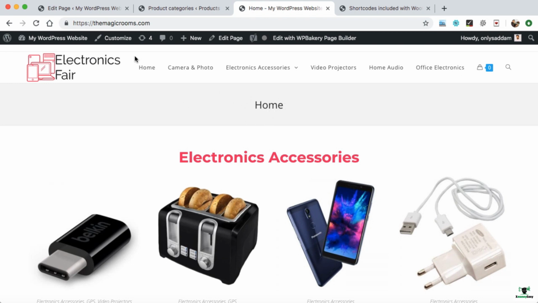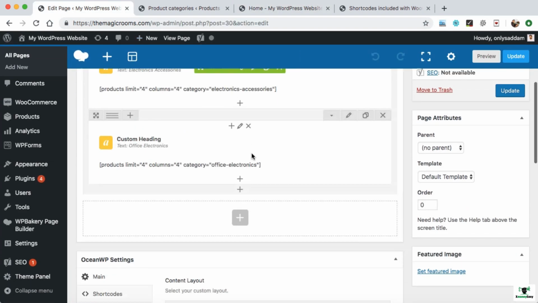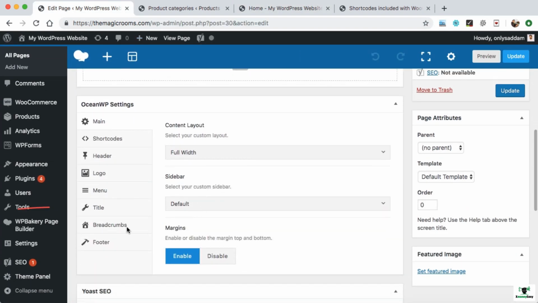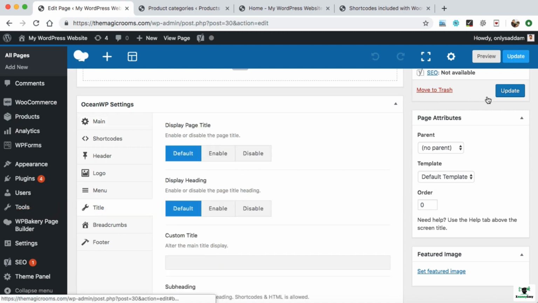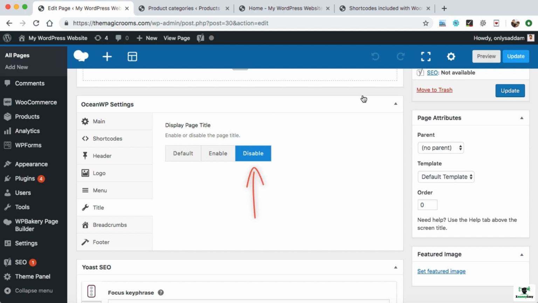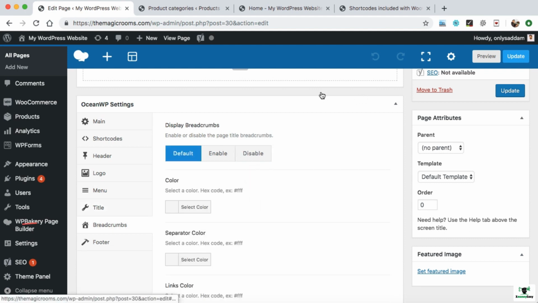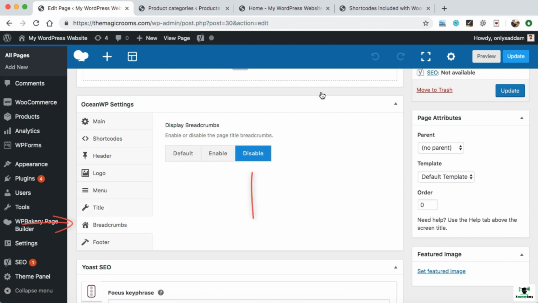Now, I'm going to remove this title from here. This is basically the page title. So let's remove it and we can put a slider banner over here. So in order to hide this page title and page title bar, go to the home page backend. At the bottom, we can see title under Ocean WP settings. Click on title and here disable. In the same way, go to the breadcrumbs and make it disable. That's all you have to do, then update.